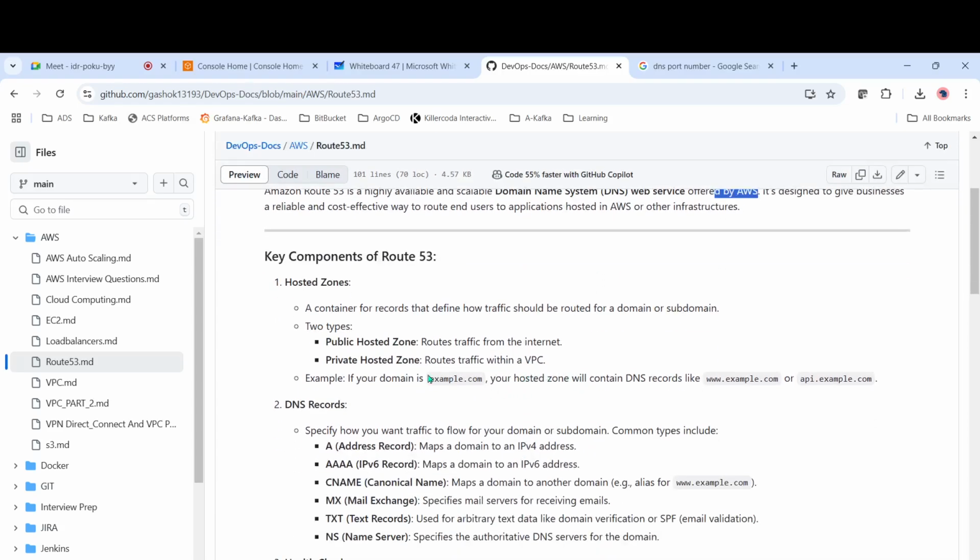What are the key components of Route 53? In Route 53 we have a few components, like hosted zones. Hosted zones are like a container. They have two types: public hosted zone and private hosted zone. In case you want your website to be accessible to the public, then you can host it in the public hosted zone. In case it is for internal communication, then you can host it in the private hosted zone.